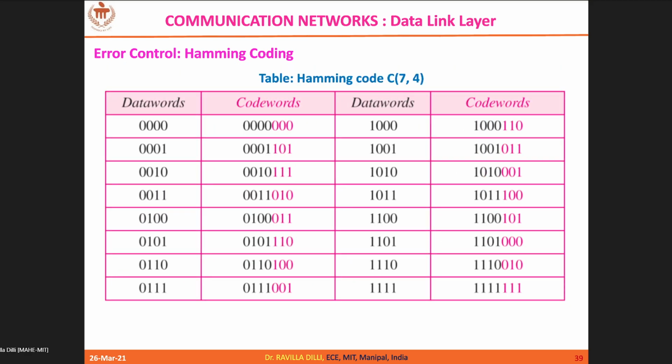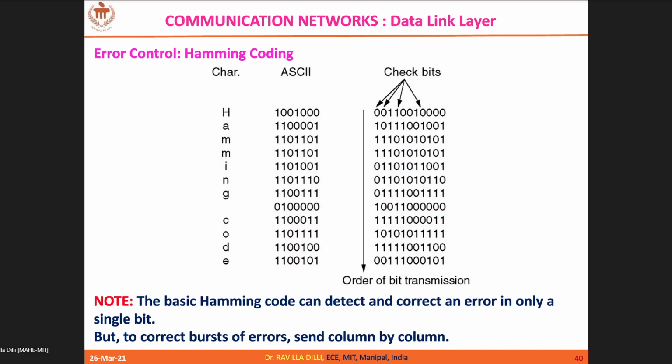So you can see here the R bits are in pink color. For the given message bits, 4 data bits, minimum 3 R bits have to be generated, and here they have kept them at the end instead of at powers of 2 positions. And this is 2-dimensional. You can also do it column by column. You can see here the characters of Hamming code. The equivalent ASCII values are given, and for each of these we have formed the code words, and we can send by column. So that is also possible.